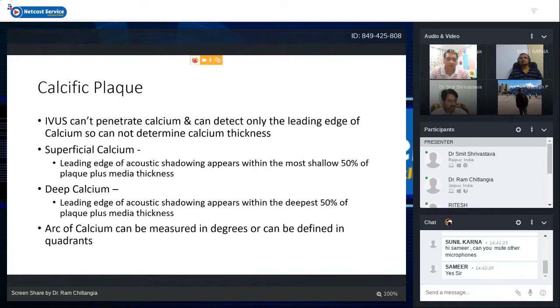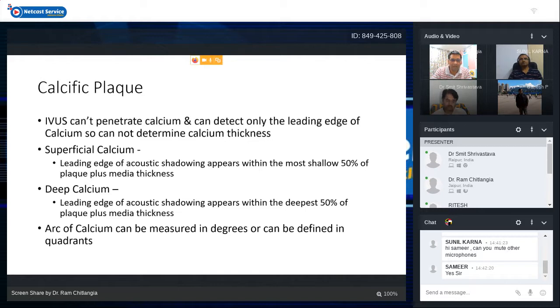IVUS naturally cannot penetrate calcium and can detect only the leading edge of calcium, so it cannot determine the calcium thickness, which is an important parameter for plaque debulking or plaque modification. At this point of time, OCT scores over IVUS because it uses light waves, which can penetrate the calcium, and it can probably tell us some calcium thickness. So OCT outscores IVUS regarding assessment of calcium thickness,